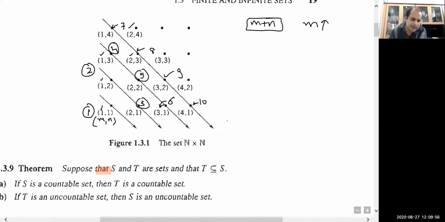One can see that the sum here is 2, 1 plus 1 is 2. And after this, the increasing sum. The next sum will be 3, 2 plus 1 is 3, and out of this they are looking at m. m is 1, so they are listing the first one as 2 and the second one as 3. Is it clear to you?